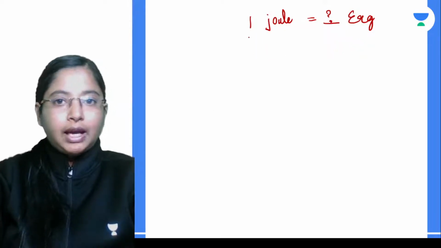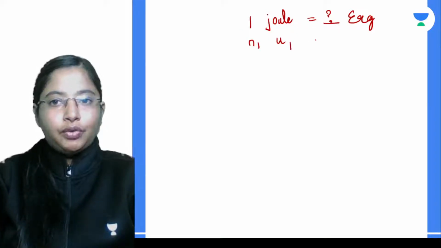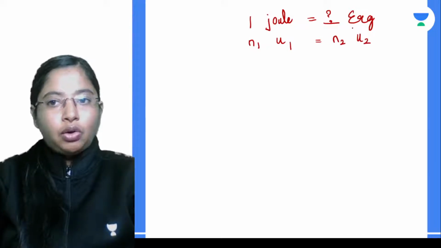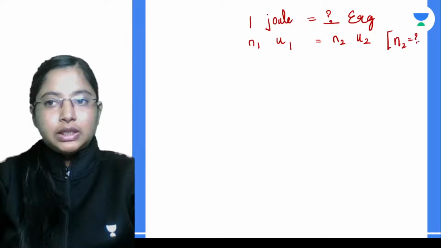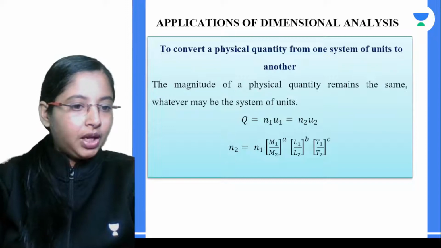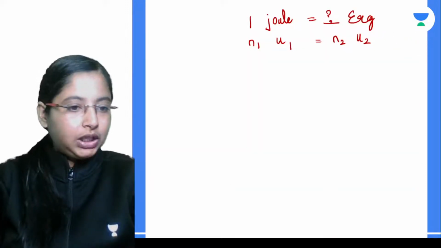Now if you see, very simple over here. Here we have N1, we know what U1 is. We want to find N2, and we know what U2 is. All we have to do is find N2, for which we can make use of this equation. Coming back to this equation, how would we find this?